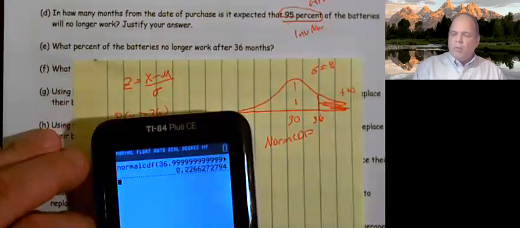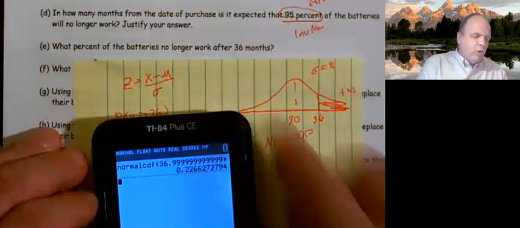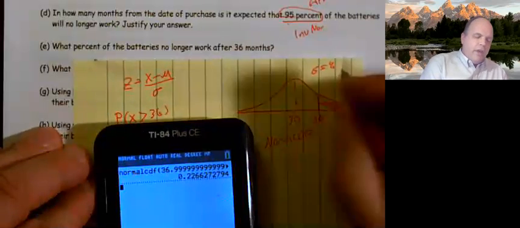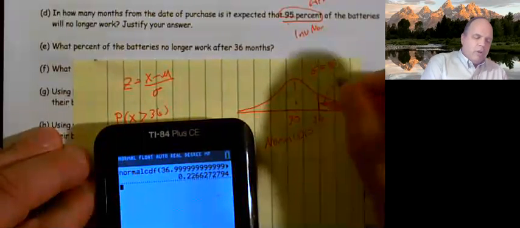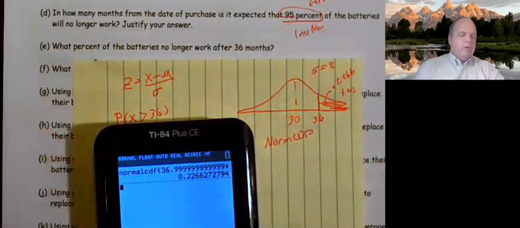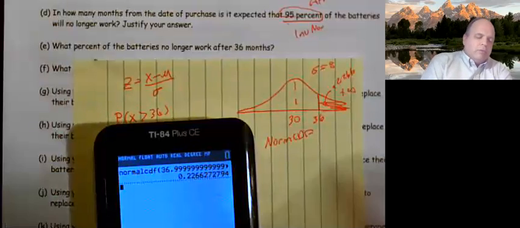So, what percent of batteries no longer work after 36 months? This is that value.